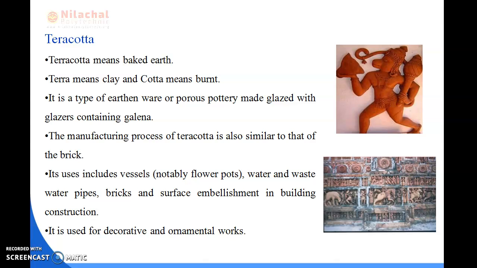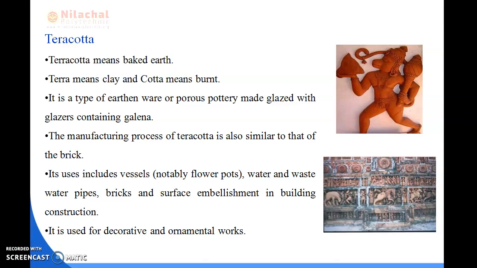If you look at the properties of terracotta, it is light in weight, it can be easily cleaned, and it can be easily molded into the desired shape. You can see here it can be molded into the desired shape. It is not affected by atmospheric agents, and it is used as decorative material and for ornamental work.